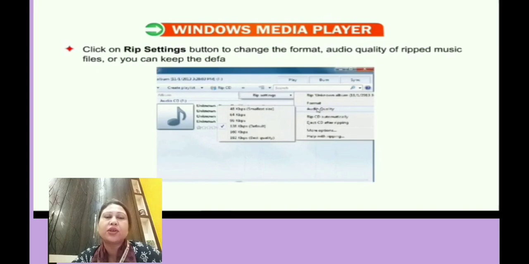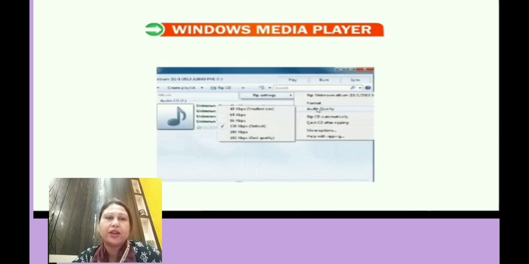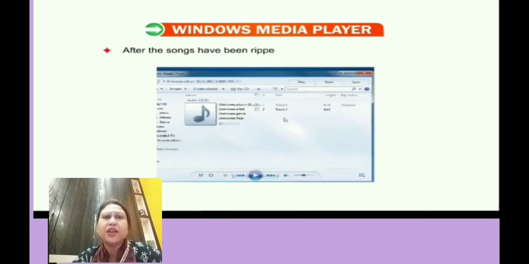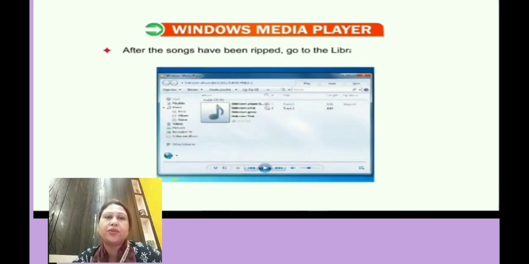You can also keep the default Windows Media format if you don't want to change the settings. Then you will find that the songs are ripped, that is copied, to the Windows Media Player library. After the songs get ripped to your computer, you can go to the library and then play them and enjoy them.